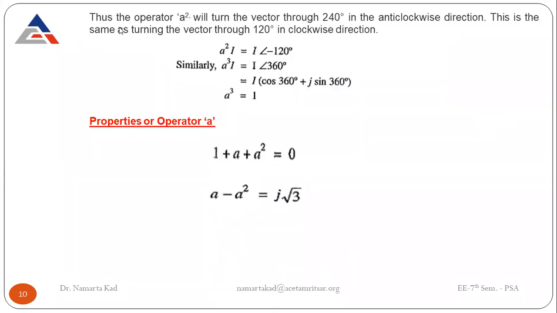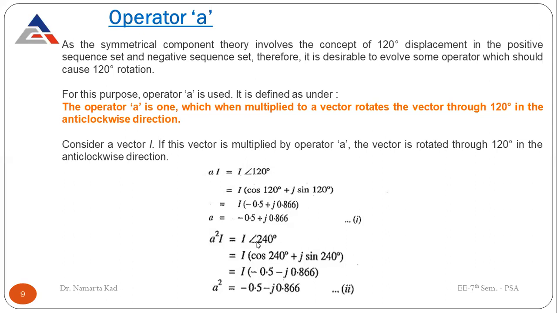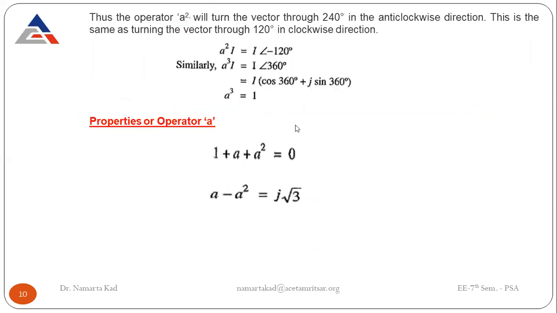Now see here, the operator A square will turn the vector through 240 degrees in the anti-clockwise direction, and this is the same as turning the vector through 120 degrees in the clockwise direction. So whether you take 240 degrees anti-clockwise, you can also relate it to 120 degrees in the opposite, clockwise direction. So A square I is equal to I at minus 120 degrees. Instead, A square I is I at 240 degrees, which is also equal to I at minus 120 degrees.